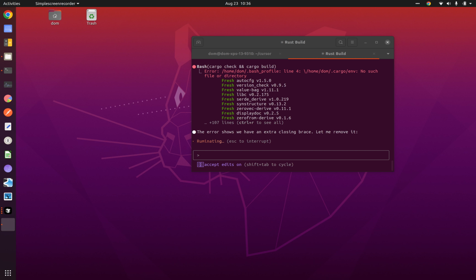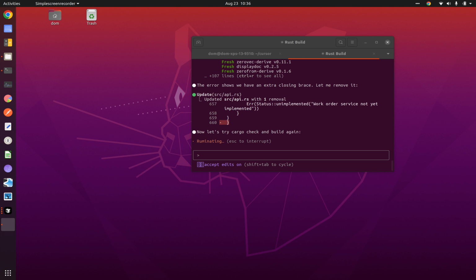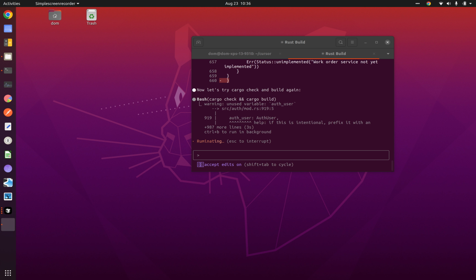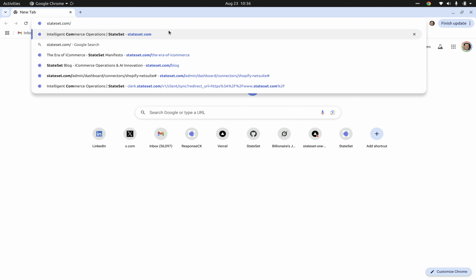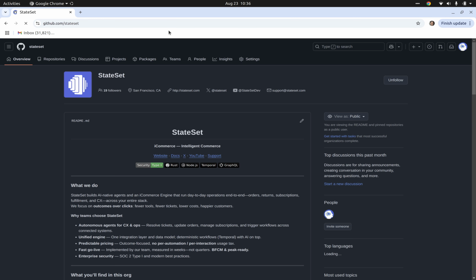Okay, today we're going to be looking at our new REST API and using Claude right now to basically run cargo check and cargo build to make sure that we have no compilation errors. Some background on the API that we've developed. We essentially developed a new backend for StateSet Cloud and for StateSet.com. Essentially covers all of our APIs for commerce operations.